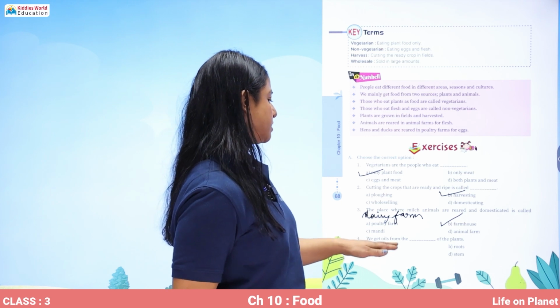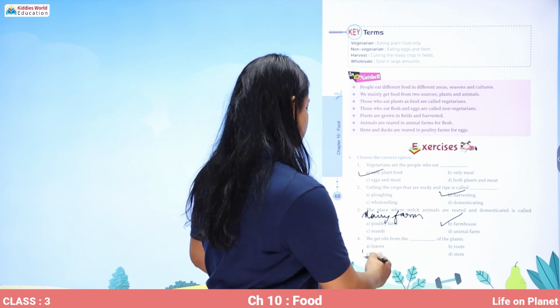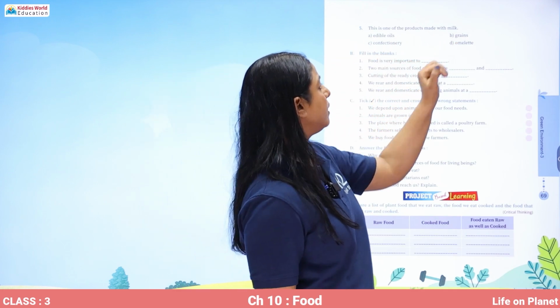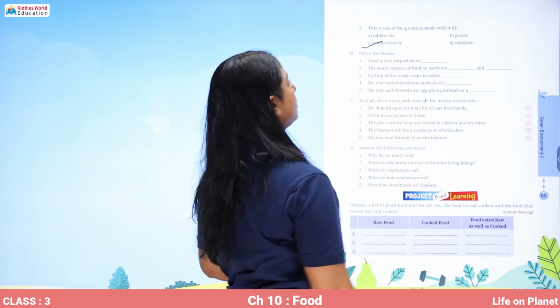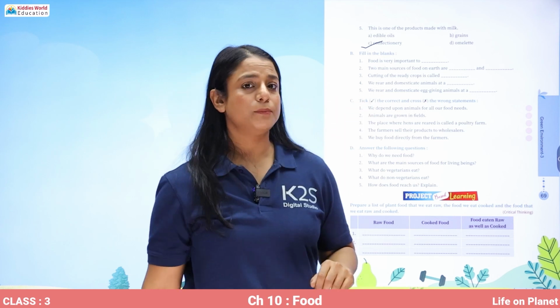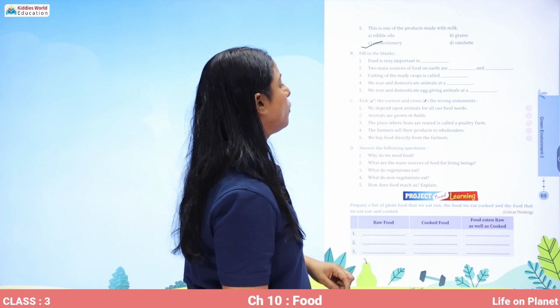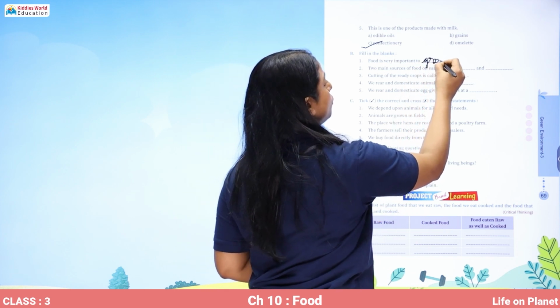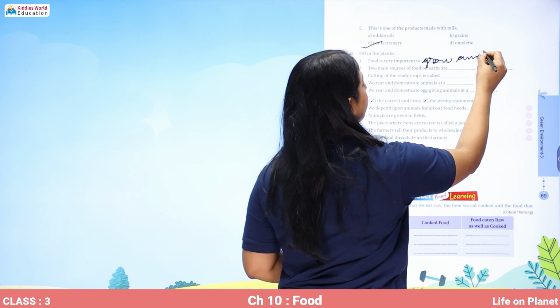We get oils from the seeds of the plants. This is one of the products made with milk, confectionery. Now you have to fill in the blanks. Food is very important to grow and live.